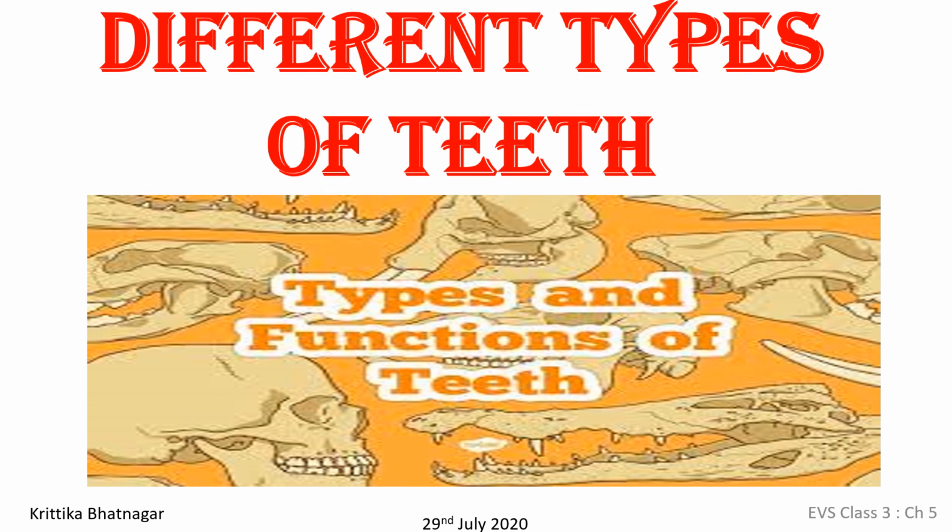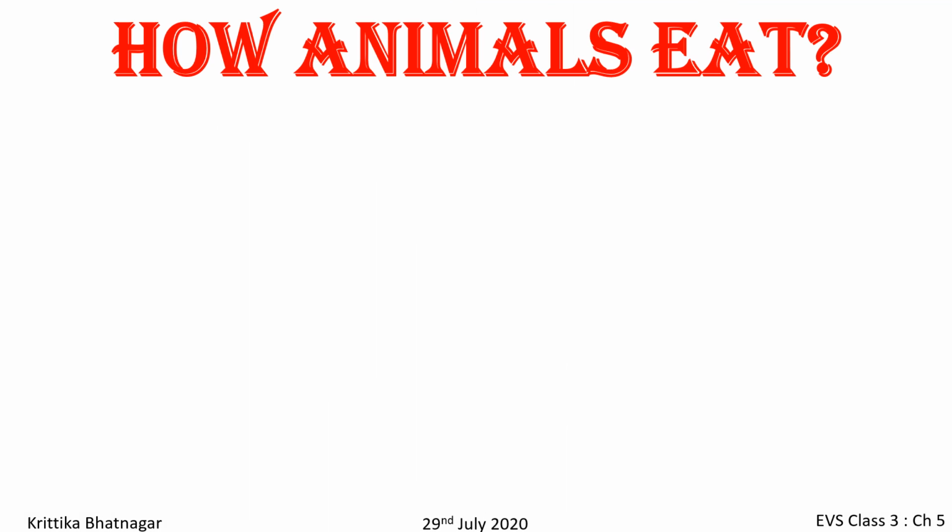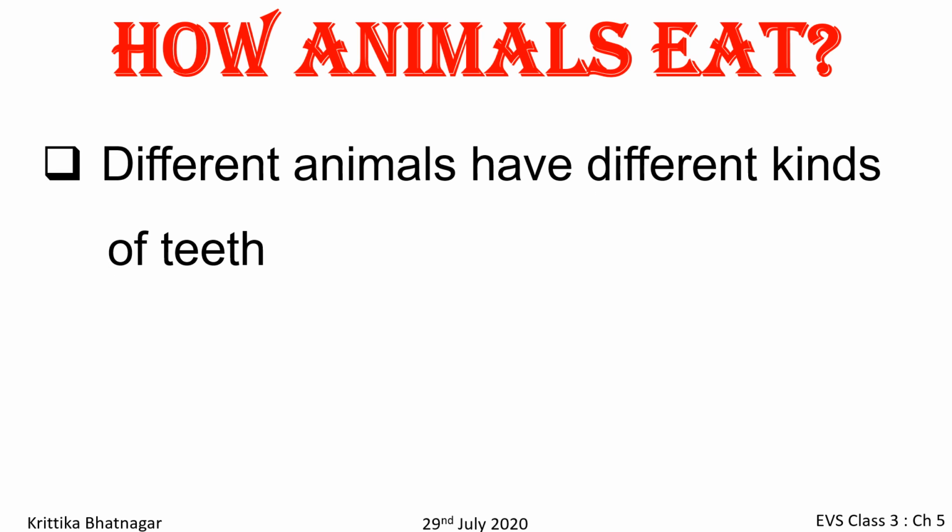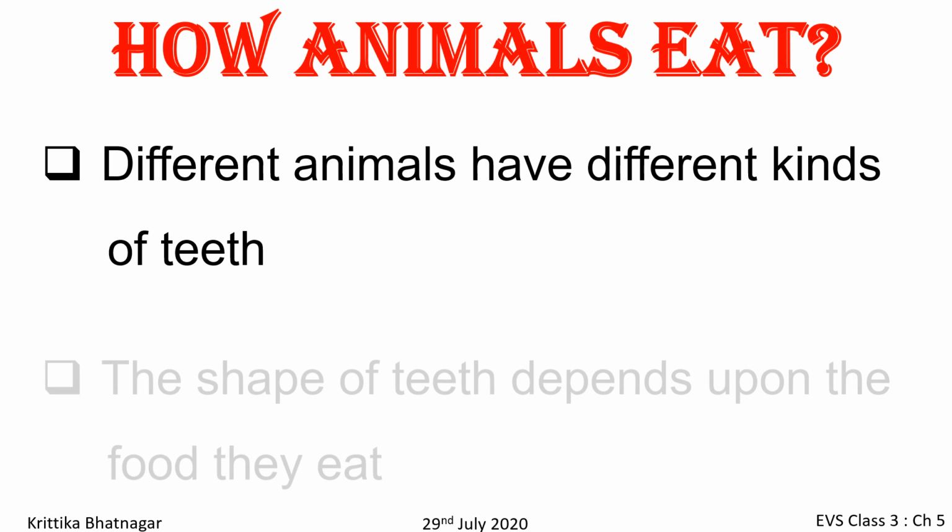Different types of teeth. Now comes how animals eat. In this, we will understand that different animals have different kinds of teeth. There are some animals who bite, grind, chew or swallow the food.